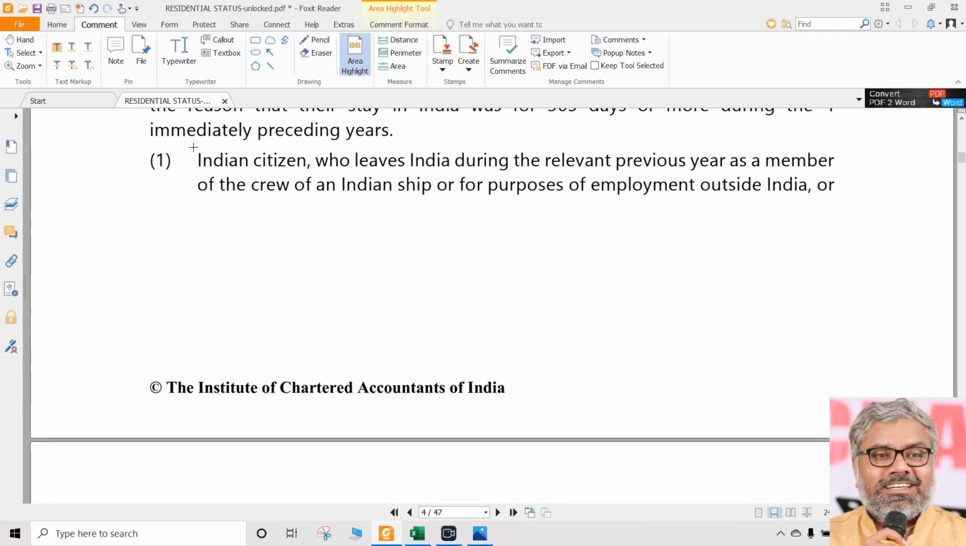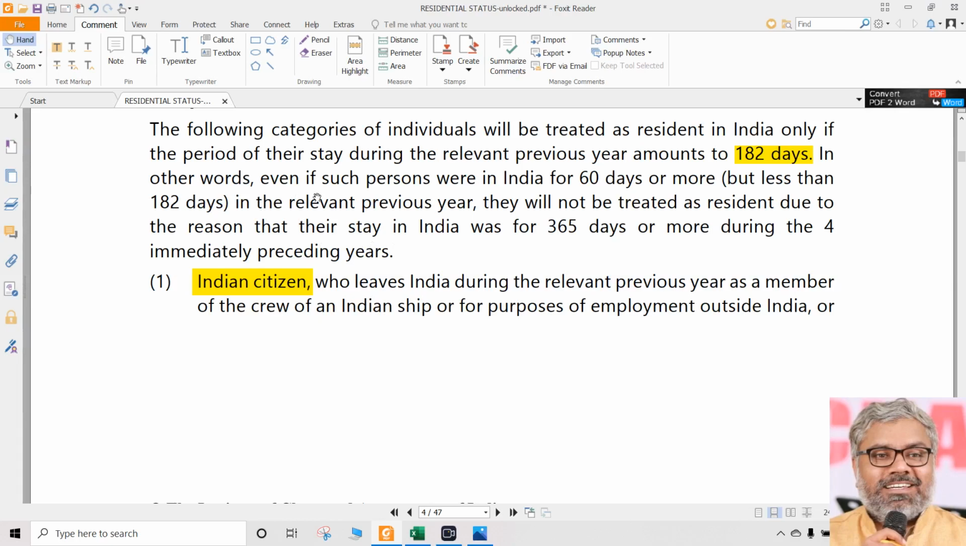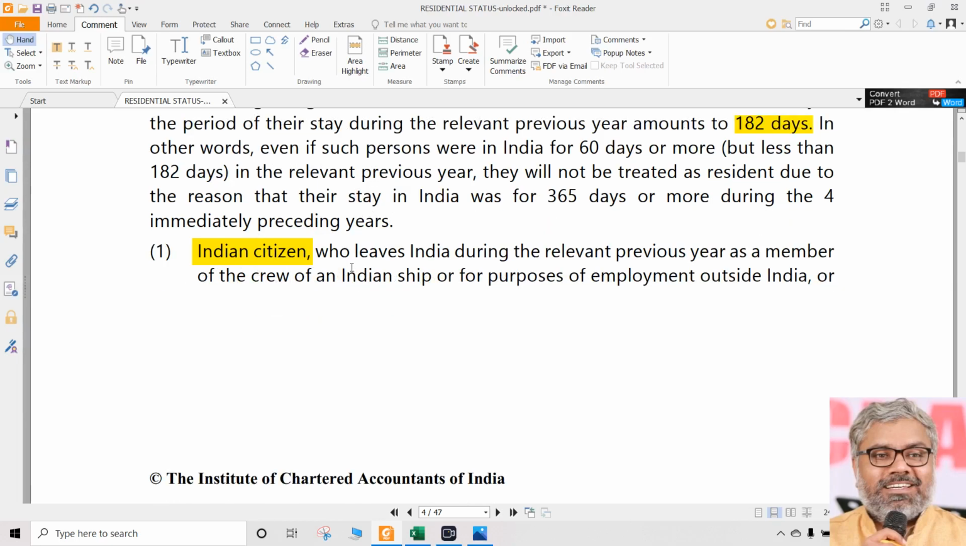Each word is important. And the most important thing here is Indian citizen. And who are the exceptional category people here? First exceptional category person is an Indian citizen, not anybody. Only Indian citizen. And what kind of Indian citizen? Who is leaving India during the relevant previous year as a member of the crew of an Indian ship. He is a crew member and he is leaving India as a member of the crew of an Indian ship. If that is the case, then condition number 1 only has to be checked in relation to his residential status. Condition number 2 is not applicable.